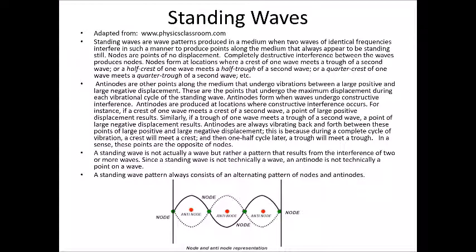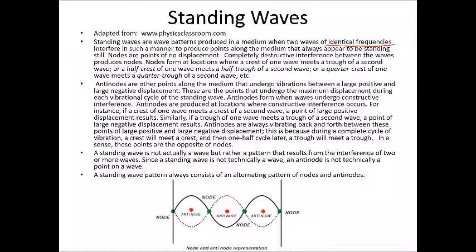All right, we also want to talk a little bit about standing waves. Standing waves are patterns produced in a medium when two waves of identical frequencies interfere in such a manner to produce points along the medium that always appear to be standing still. So these are sort of the opposite of a traveling wave. You don't see a wave moving up and down the rope, but you see these points where there seems to be maximum amplitude and these points where the medium doesn't appear to move at all.